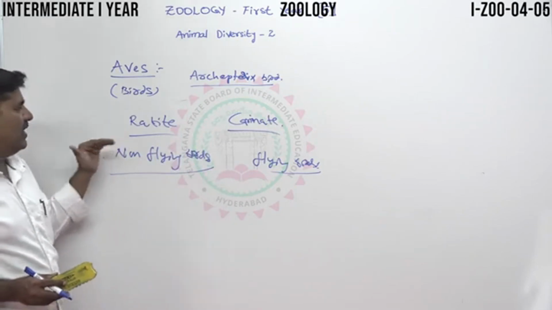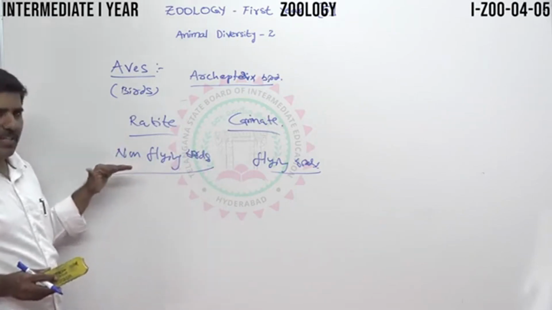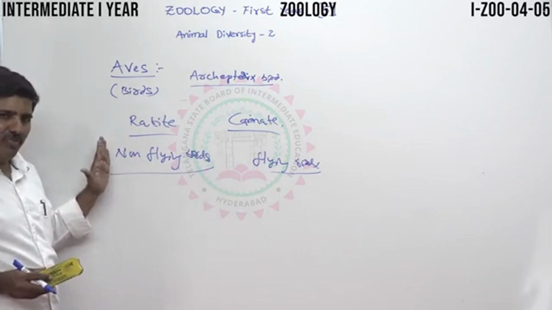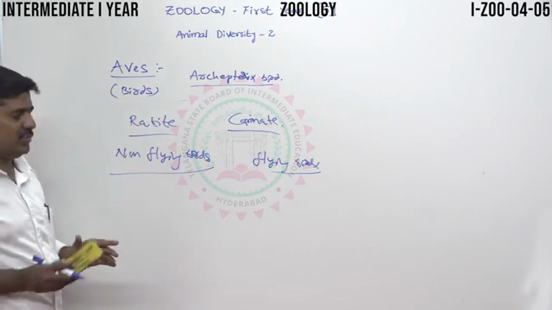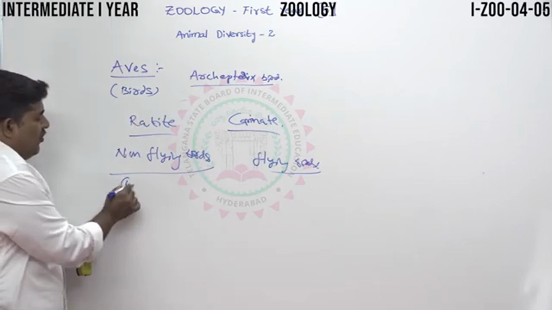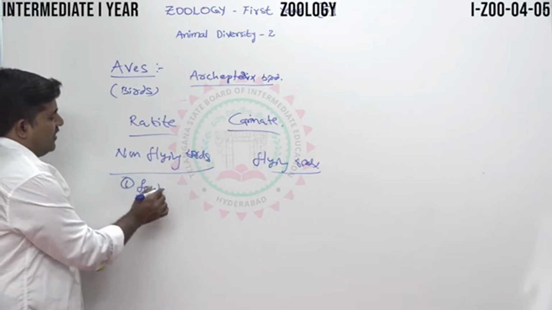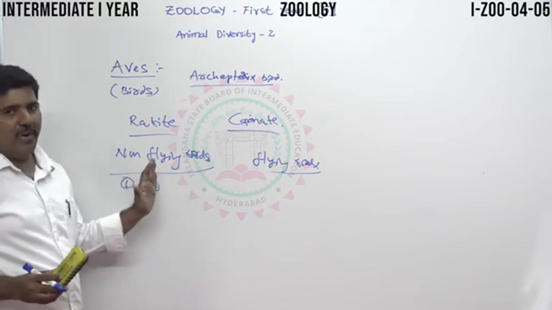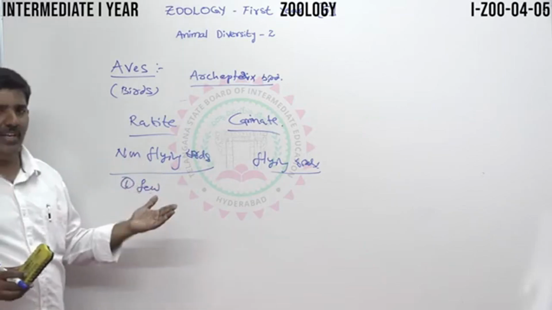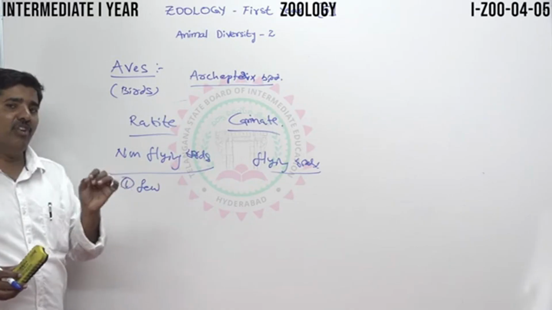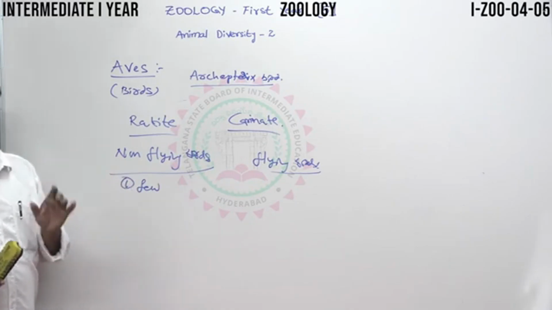Here we can see these characters in ratite. Feathers: very few feathers. The forelimbs are modified as wings, but the wings have very few feathers.